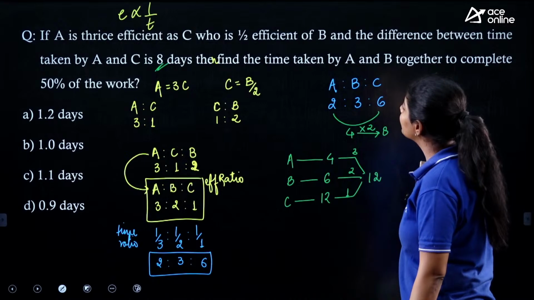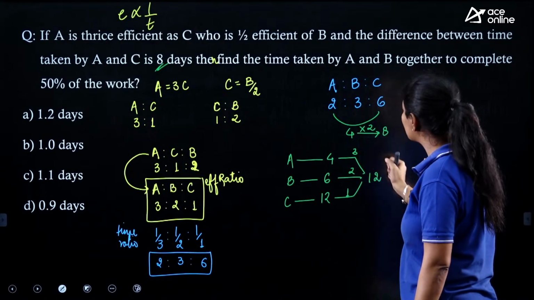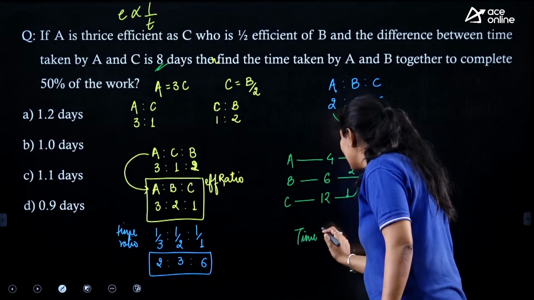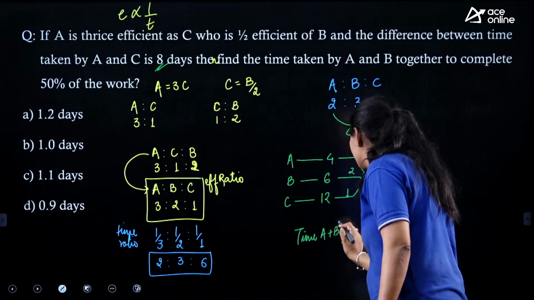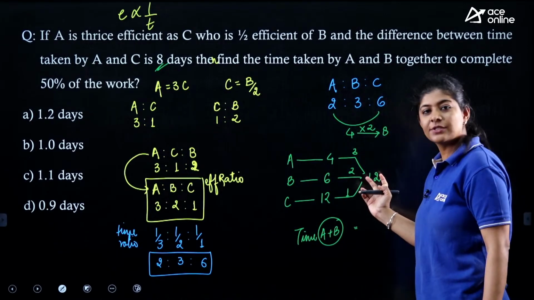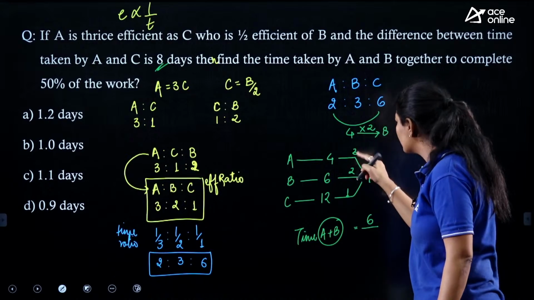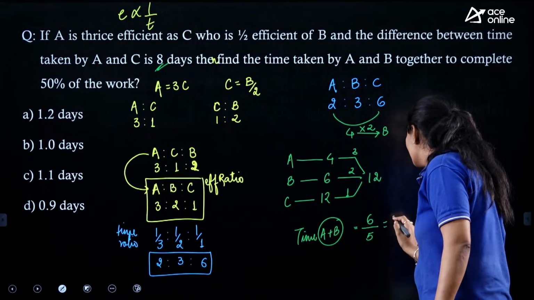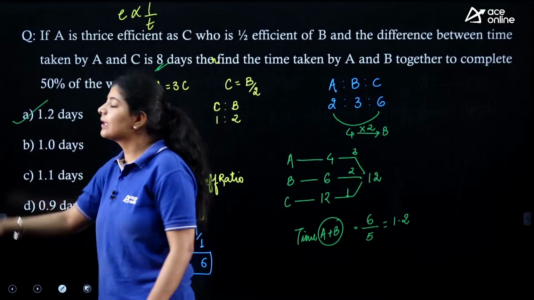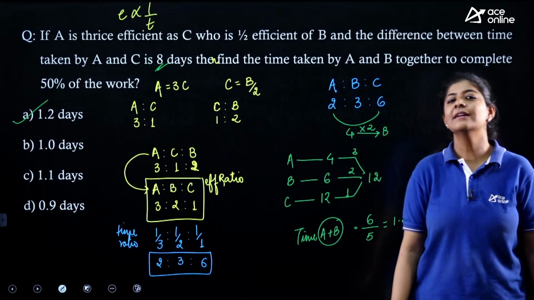Now the question says to find the time taken by A and B together to complete 50% of the work. So the time taken by A plus B for 50% of the work: the total work is 12, 50% of it is 6, divided by the total efficiency, which is 5. So the answer that we get over here is 1.2 days. Option number A is the correct one.